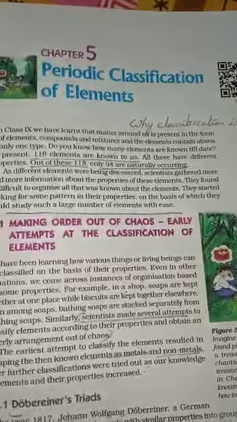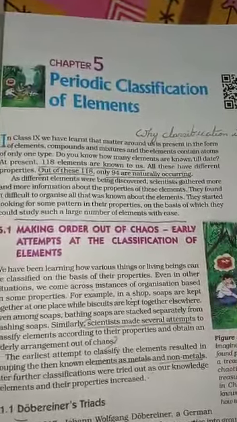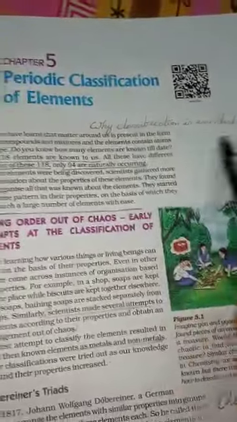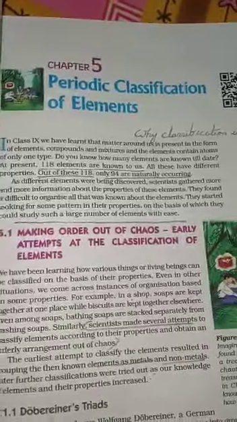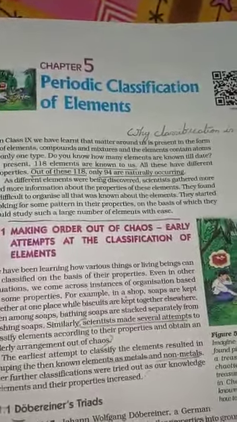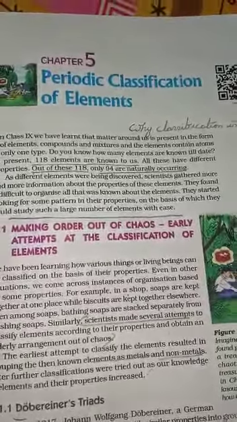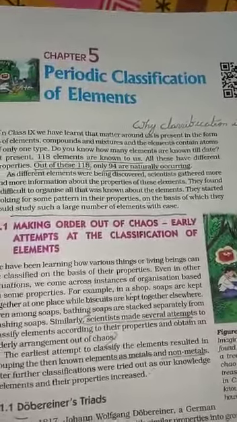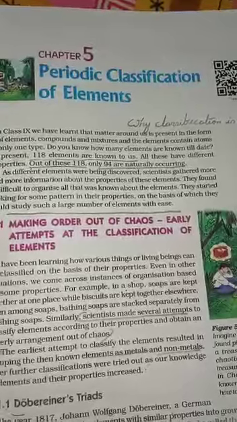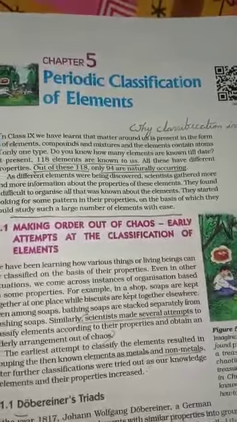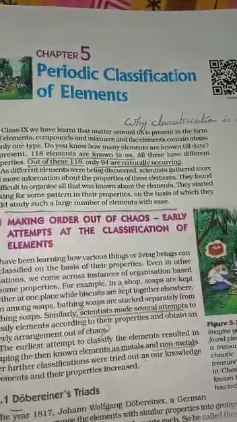Okay, so that is what classification means. Classification means sorting into groups. And why is classification essential? Classification is essential to make the study of such a large number of elements easy. Because there are various chemical properties, like the reaction with alkalis, acids, bases, and their reaction with oxygen. There are various physical properties which should be remembered, and it is a very hectic task for us.